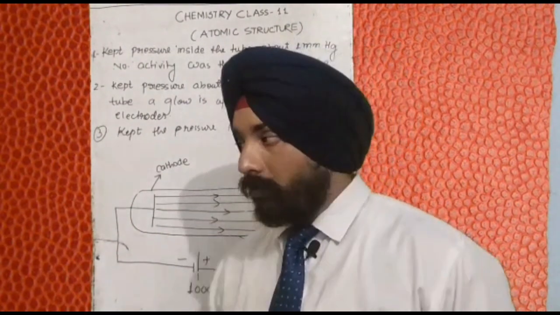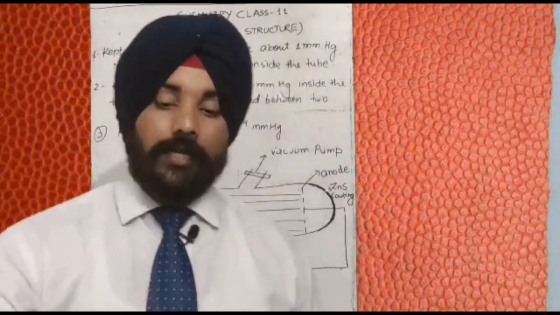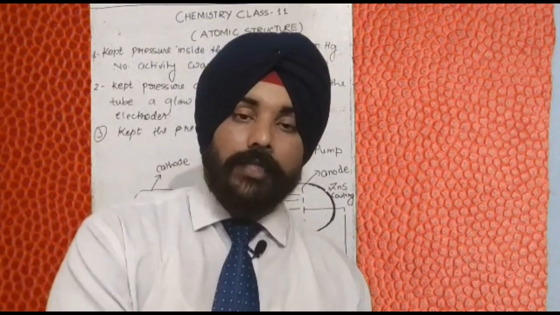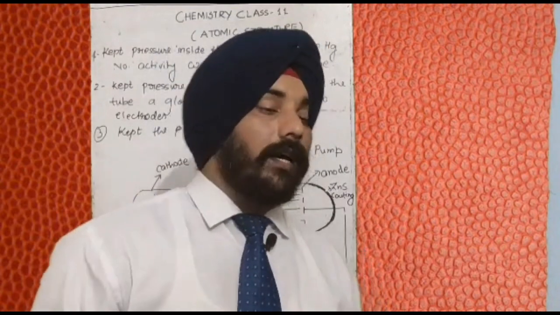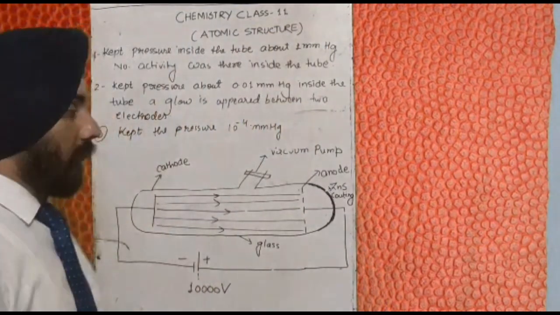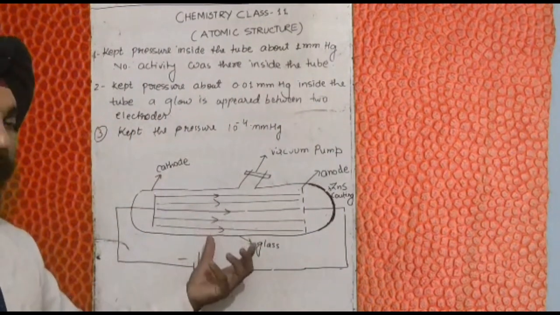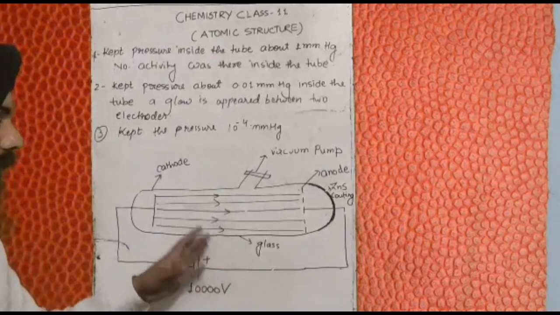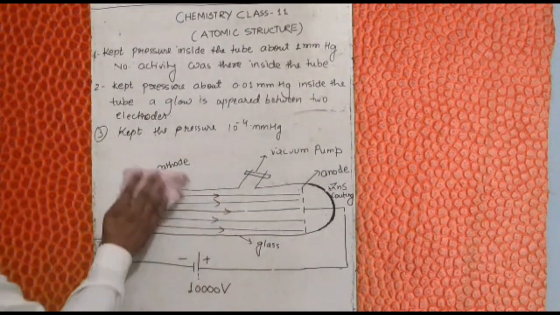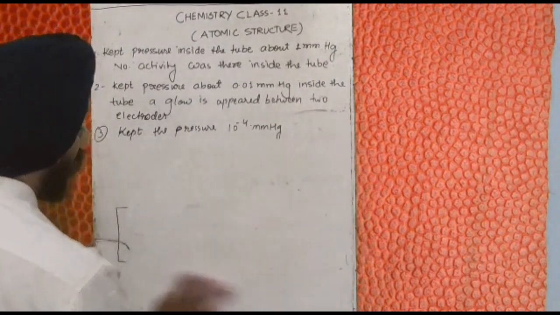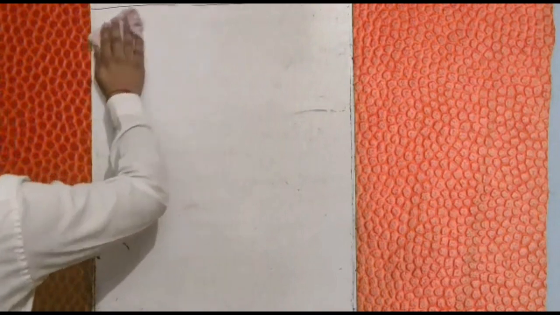So what do we have to do now? Now we have to study the properties of cathode rays, and find out how much charge is on the particles that make up the cathode rays, and what the mass of that particle is. They call this negatively charged particle, of which the cathode rays consist, the electron. So what were the properties of cathode rays? We have to study the properties of cathode rays here.